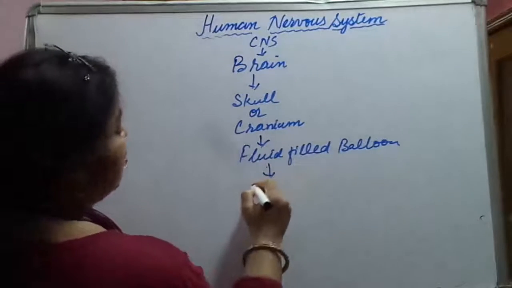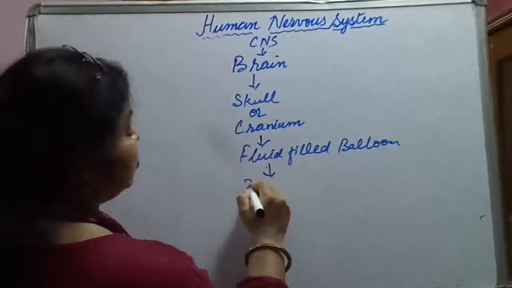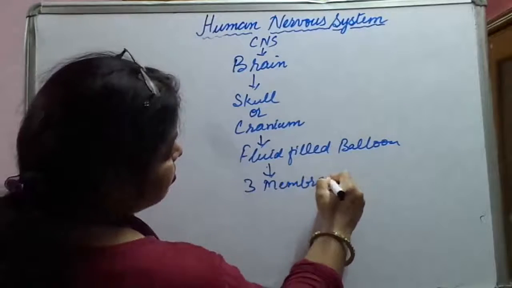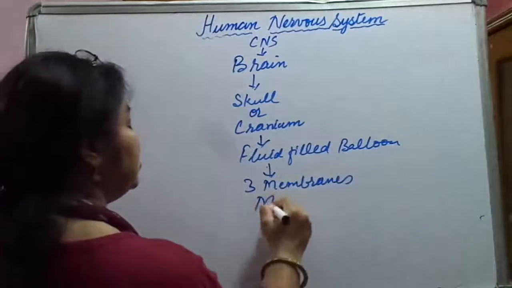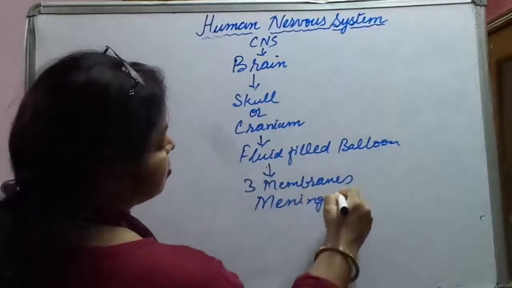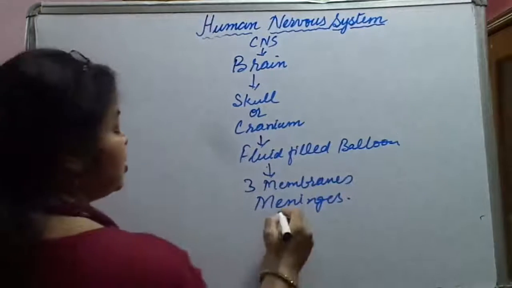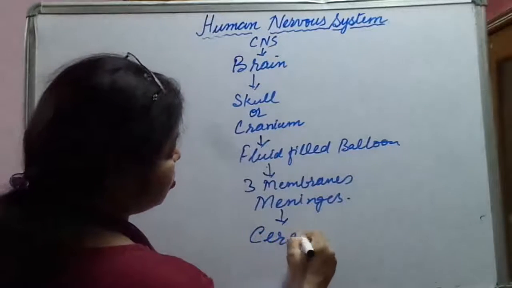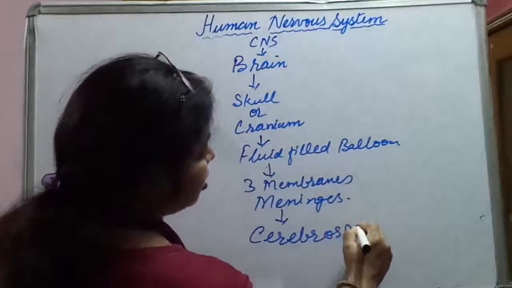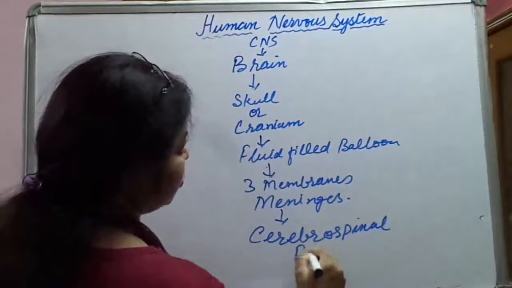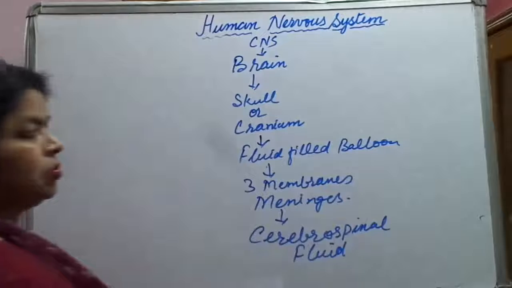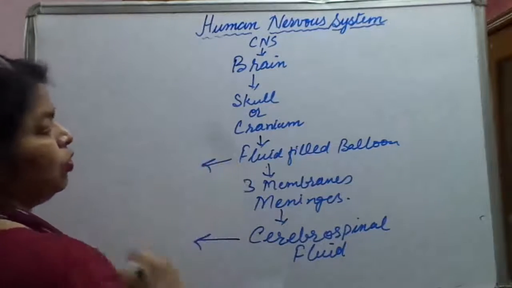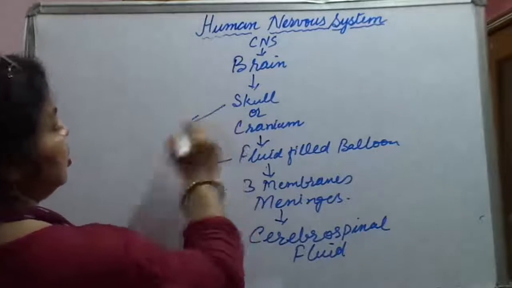Then brain is covered with 3 membranes called meninges. Meninges have a fluid called cerebrospinal fluid. What is the function of cerebrospinal fluid or fluid filled balloon or skull?